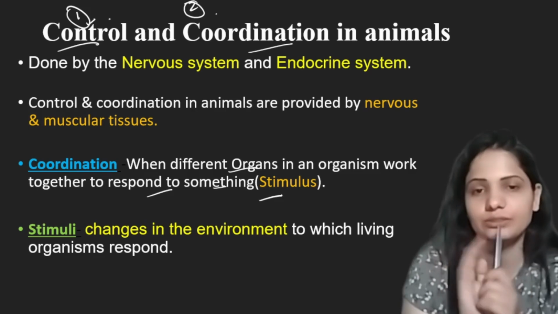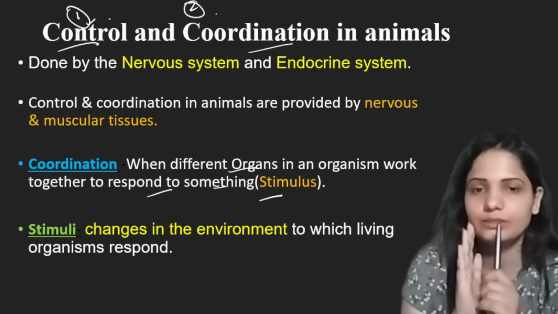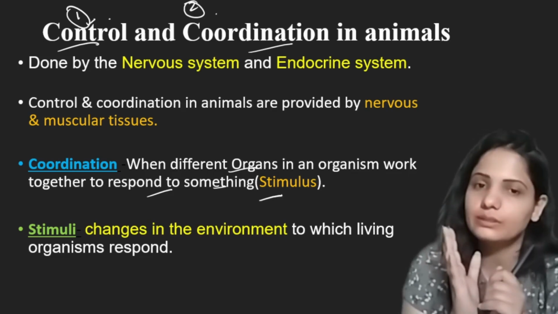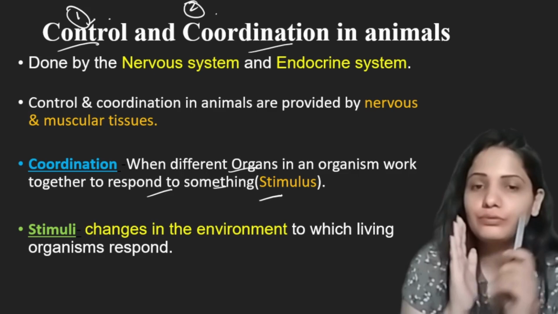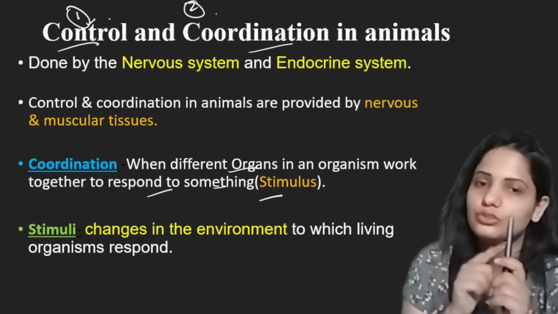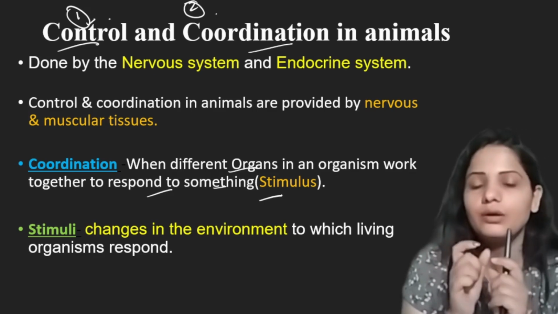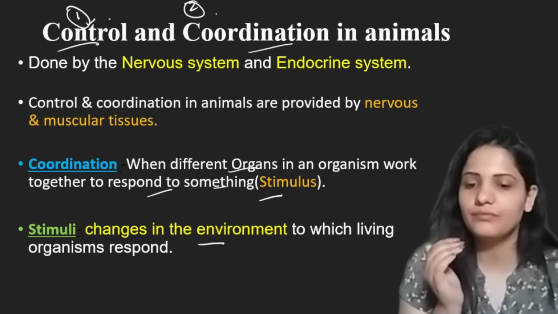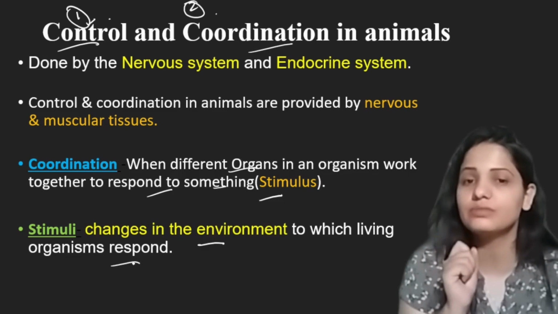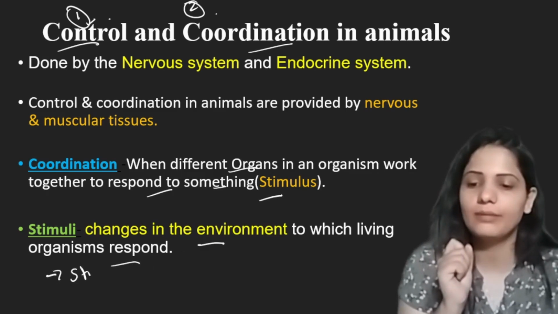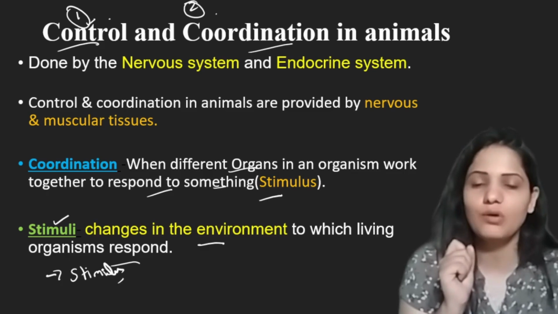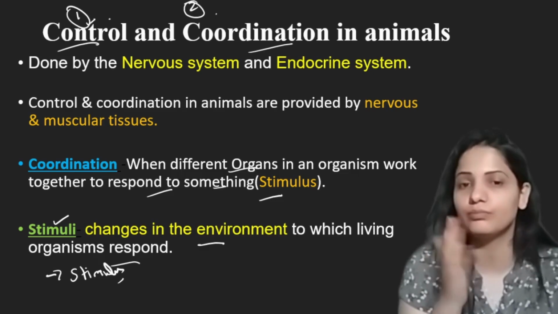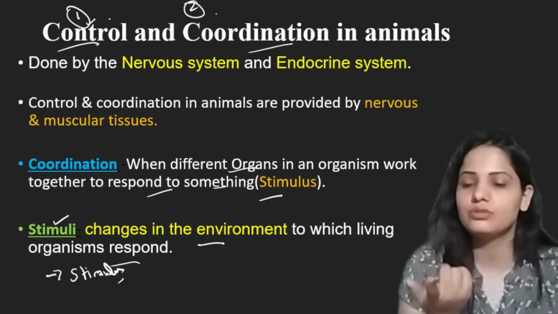This is the scenario in teamwork or group work. A similar situation is in coordination. What happens in coordination in our body? We have many organs in our body, and during coordination different organs of the body work together to respond to something, and that something is stimulus. Now what is the stimulus? Any change in the environment to which living organisms respond is known as stimulus. Stimuli is the plural form of stimulus. If there is one change in the environment, we will say stimulus. If there is more than one change in the environment, then we will use the term stimuli.